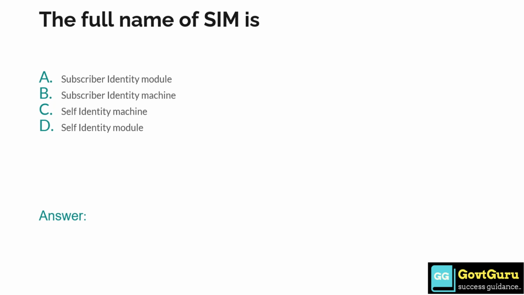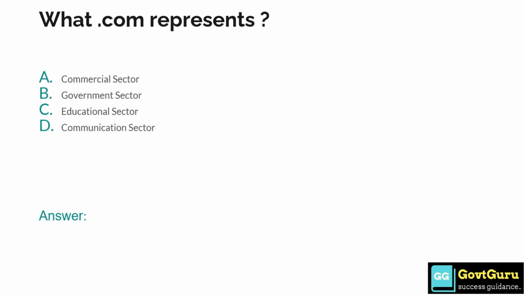The full name of a SIM is option A, subscriber identity module, option B, subscriber identity machine, option C, self identity machine, and option D, self identity module. So the correct answer is option A, subscriber identity module. What does .com represent?